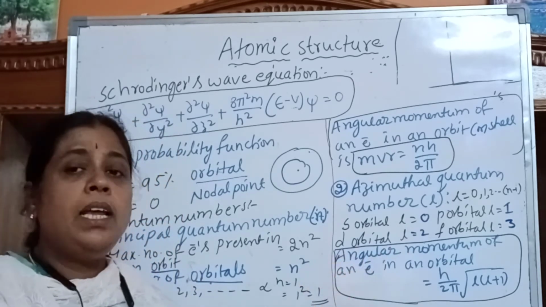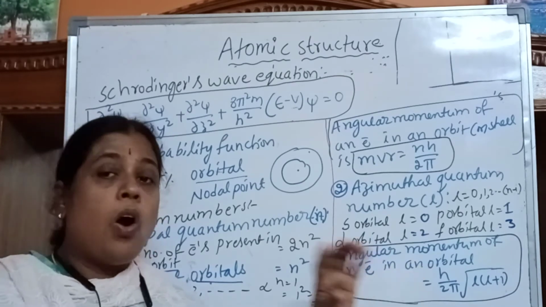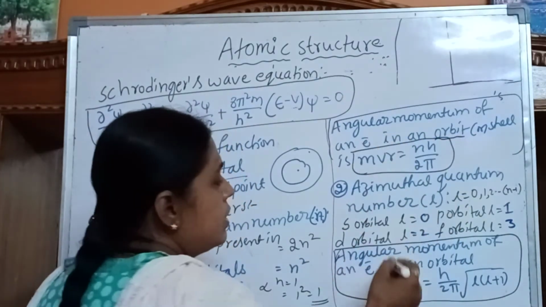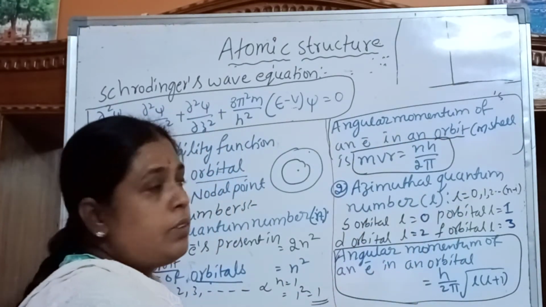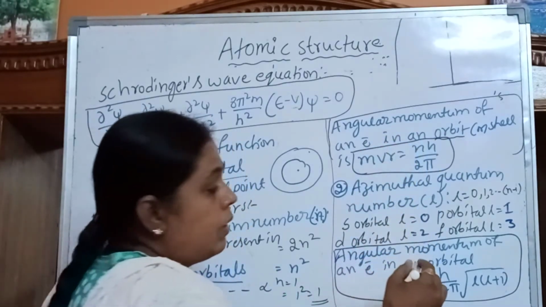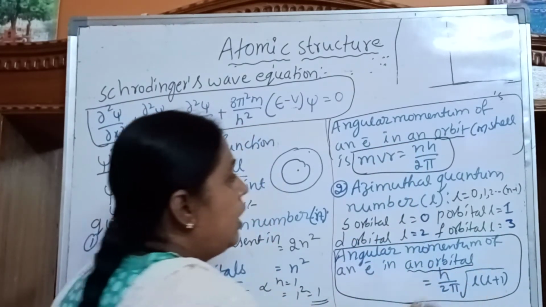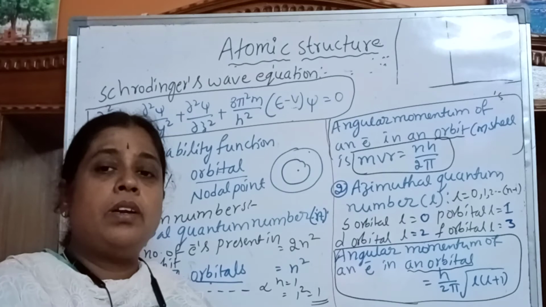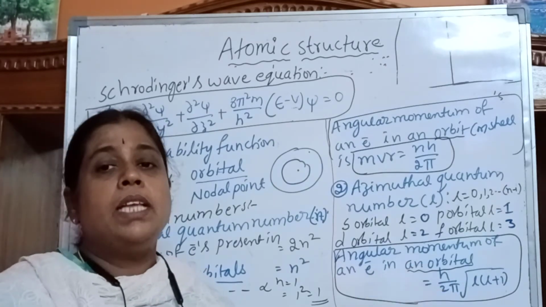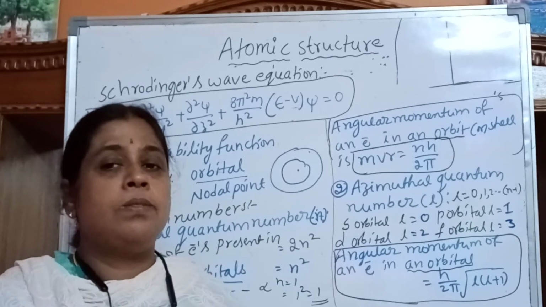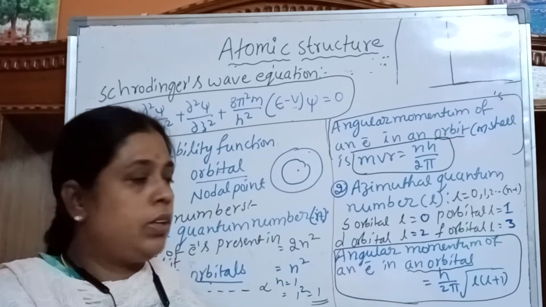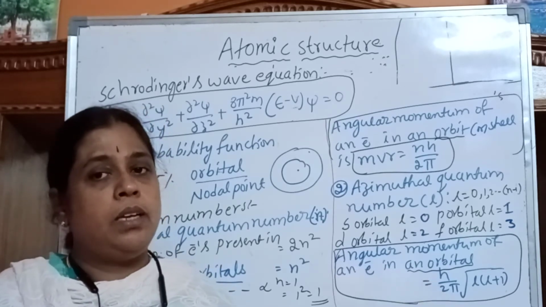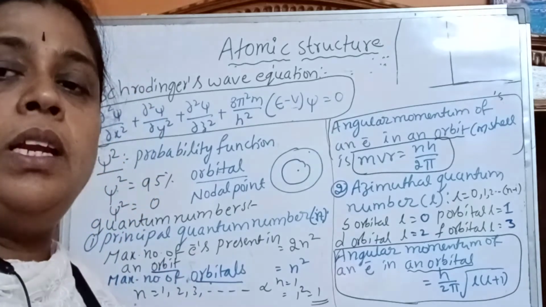Here is the angular momentum of an electron in an orbital. You have to remember: this is the angular momentum of an electron, and this is also the angular momentum of an electron, but the difference is this one is in an orbit, but here it is in an orbital. Using this formula we can calculate the angular momentum of an electron in an orbital. It is equal to h by 2 pi under root of l into l plus 1. Here h is Planck's constant and l is the azimuthal quantum number. Then we will discuss the remaining.